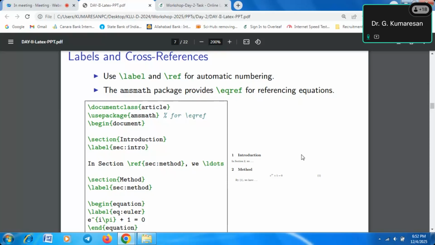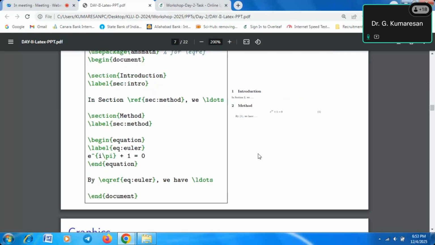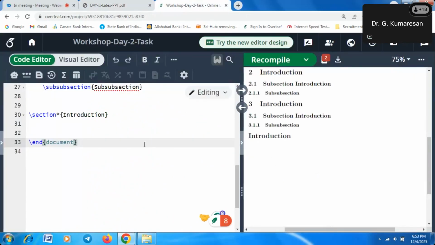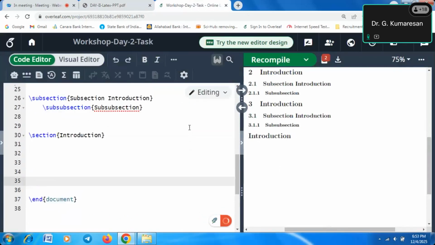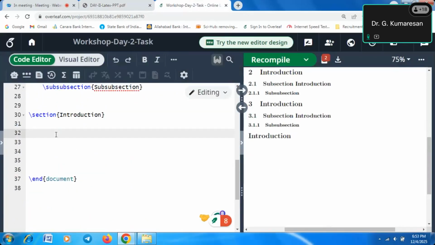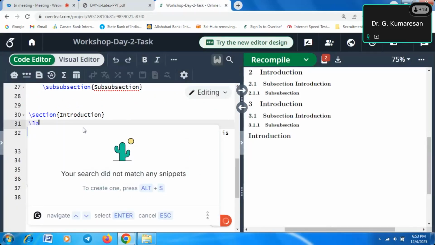Now I will give a demo so that you can easily understand how the labels work. From the beginning onwards I will start. So this is the section Introduction. I have to copy some content, simple text, and paste it here. Now I will use label. What is the command for label? It is \label.